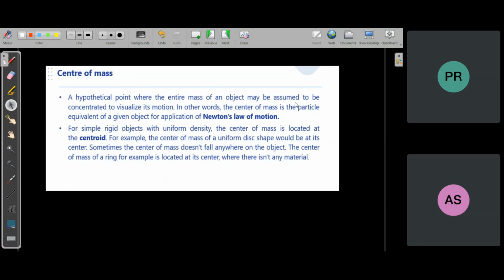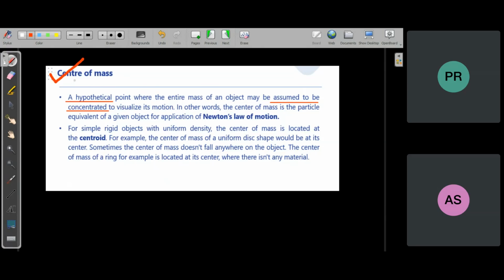It is not concentrated, but it is assumed to be concentrated. There is no such point in any body where its entire mass is concentrated. But this is a hypothetical concept that we have developed.